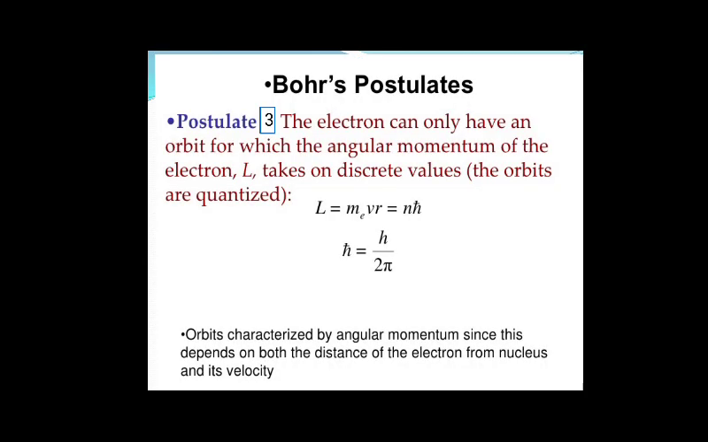Next is Bohr's third postulate. He said that electron can only have an orbit for which the angular momentum of the electron L takes discrete values. That means when an electron is revolving around the nucleus, it will have its angular momentum, that is mvr, and that will be equal to an integral multiple of h upon 2 pi. So this is the Bohr's third postulate.